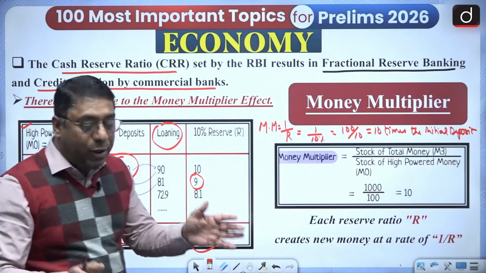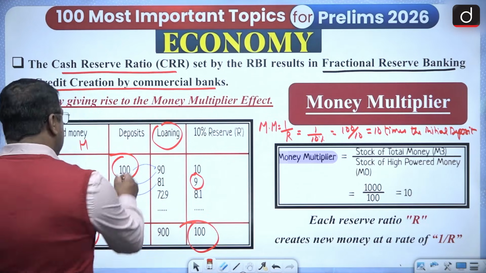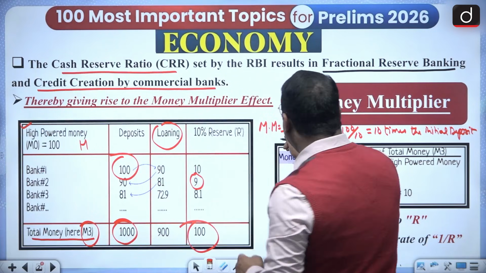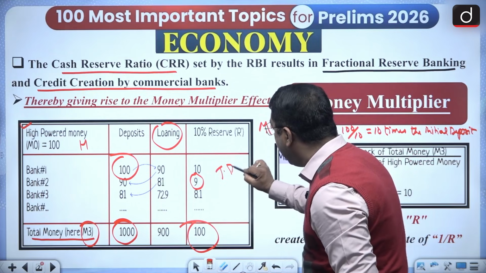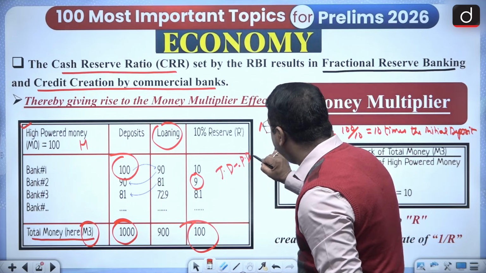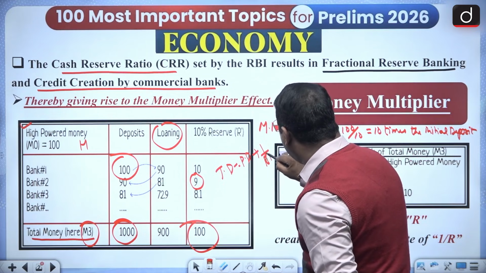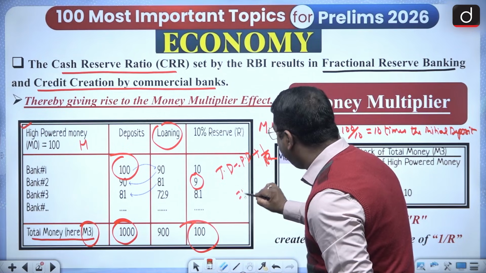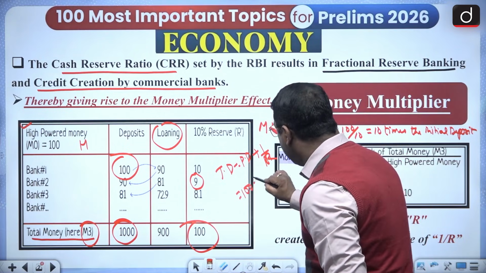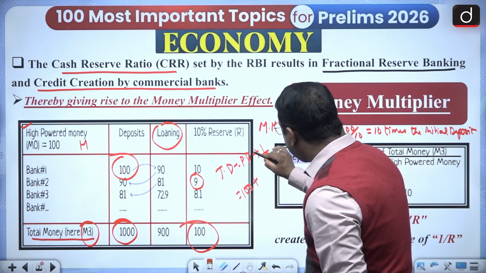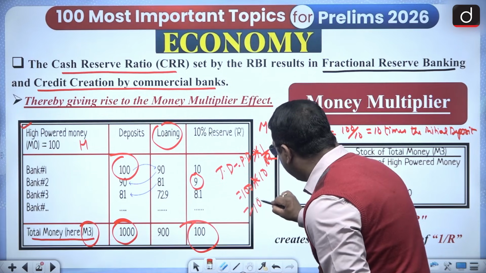And if you want to calculate the total deposits, then total deposits is equal to primary deposit multiplied by 1 upon CRR or 1 upon reserve. The primary deposit was 100 rupees, multiplied by 1 upon R. So that becomes 1000.